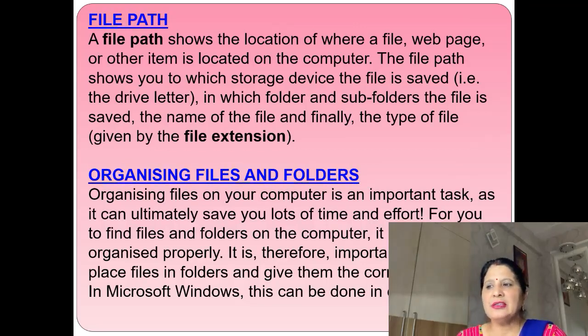So, organizing files and folders. How can we organize files and folders in a computer system? Organizing files on your computer is an important task as it can ultimately save you lots of time and effort. For you to find files and folders on the computer, they must be organized properly. It is therefore important for you to place files in folders and give them the correct names. In Microsoft Windows, this can be done in different ways.